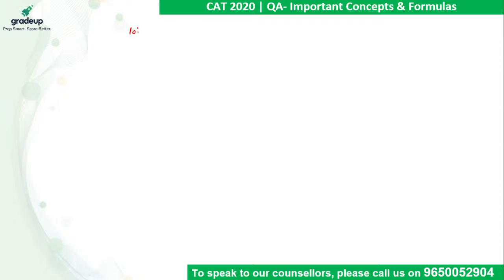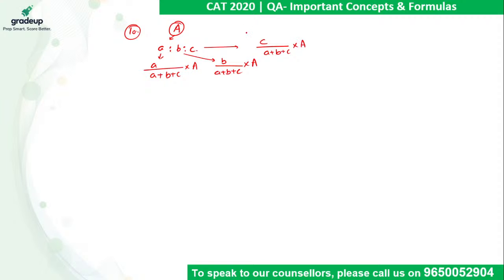Okay, now point number 10. When we divide a certain quantity A among 3 persons in the ratio A is to B is to C, the share of the first person will be A upon A plus B plus C into the total quantity. Share of the second person will be B upon A plus B plus C into the total quantity, and share of the third person will be C upon A plus B plus C into the total quantity. So this is a very basic way of dividing a given amount among 2, 3 or more than 3 persons.